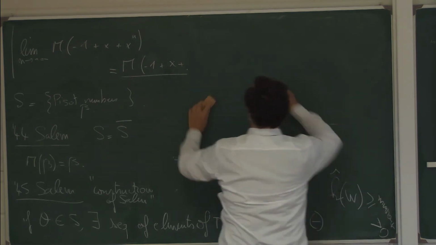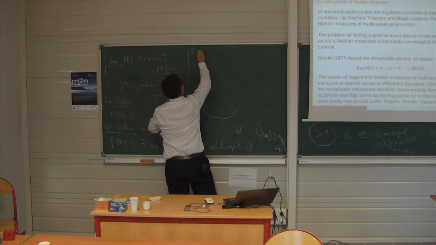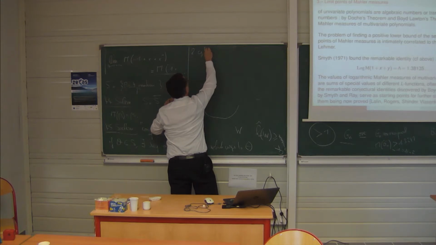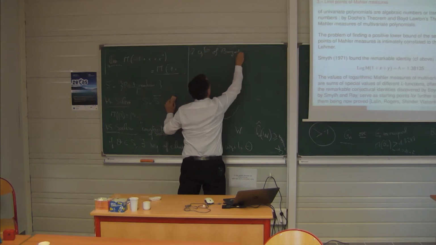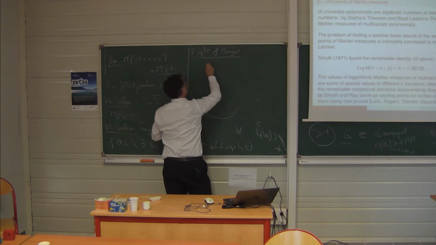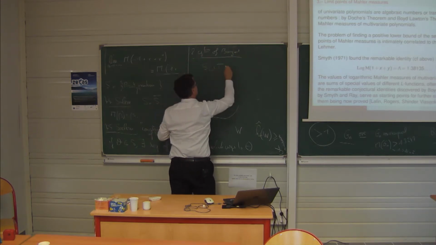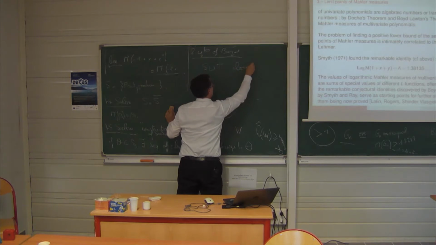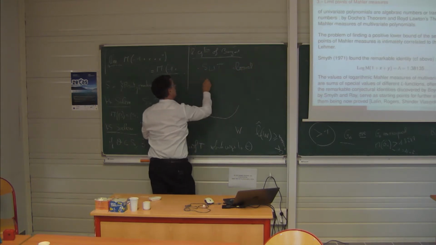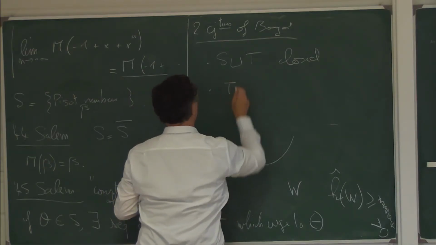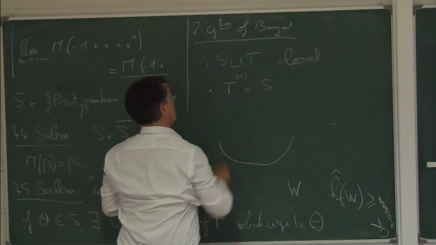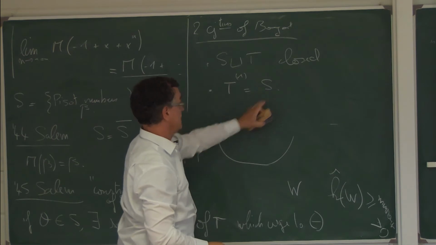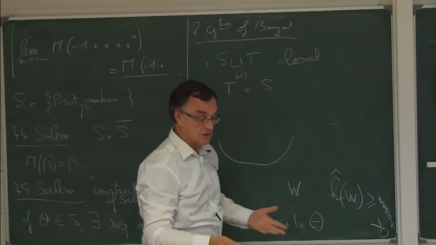And there are two conjectures of Boyd. That's the starting point of the story. Two conjectures of Boyd saying that S union T is closed, and the first derived set of the set of Salem numbers is equal to S. So here, the limit points of Mahler measures are exactly algebraic integers.